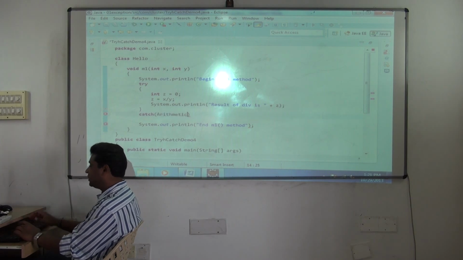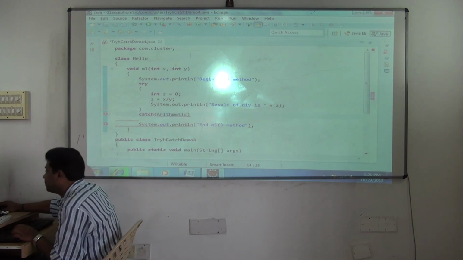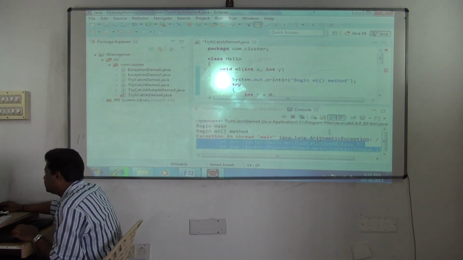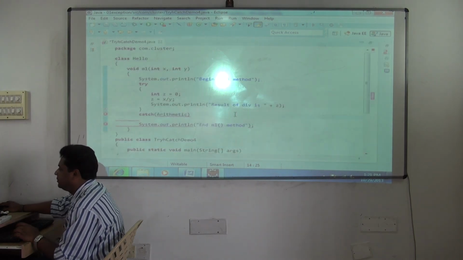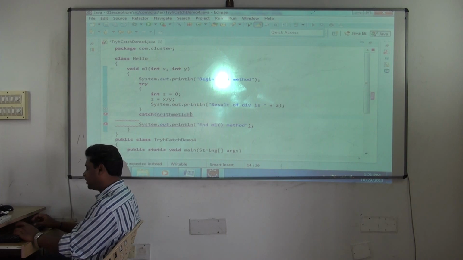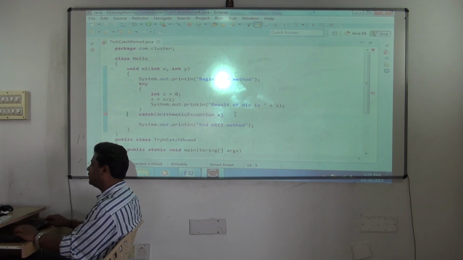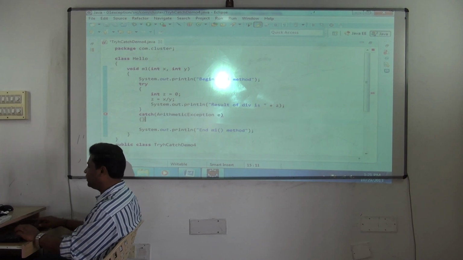Arithmetic, it clearly told you it occurred at this line number. Which line number? 9. So I'll put all that code into what now? The try block. And I'll catch it of type Exception e. Once I catch it, then what will I write? I write the code for debugging. Yes or no?